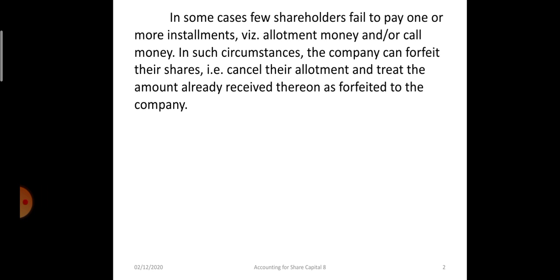Forfeiture of share means the cancellation of share when there is non-payment of calls or allotment money by some shareholders. After giving proper notice, if they don't pay their installments, the shares allotted to them are cancelled and the amount paid by them is forfeited.